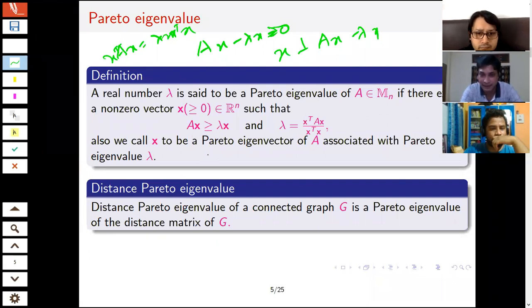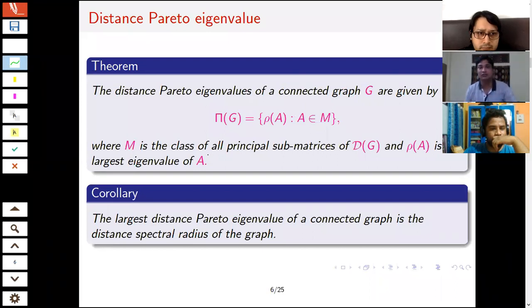Yes. Okay, thank you. So for the distance matrix, if you consider all the principal submatrices of the distance matrix and then consider their largest eigenvalue, here rho of A means the largest eigenvalue, which we call the spectral radius. Then the collection of the largest eigenvalues of all the principal submatrices gives the Pareto eigenvalues of the distance matrix.